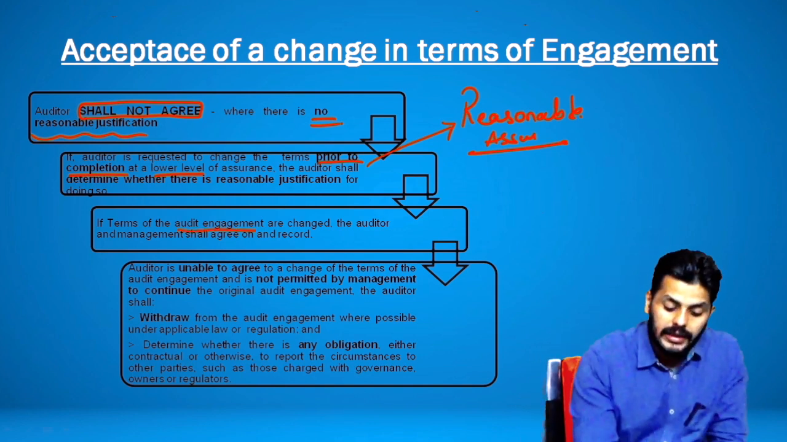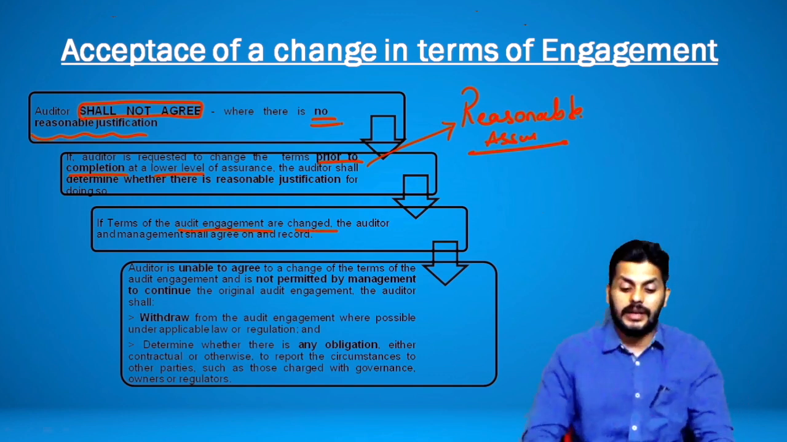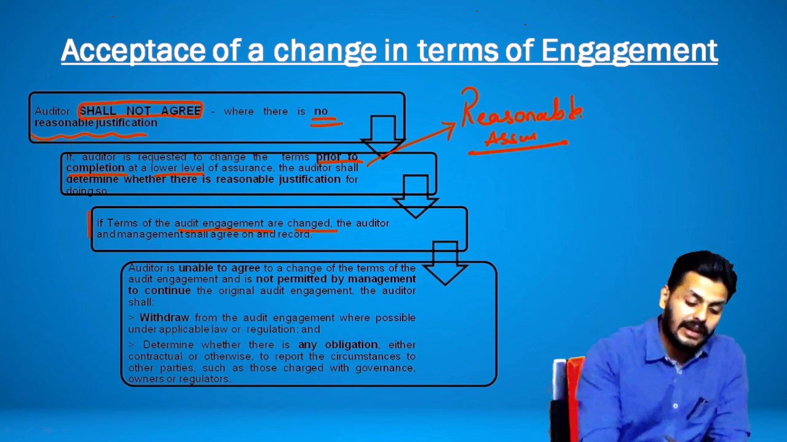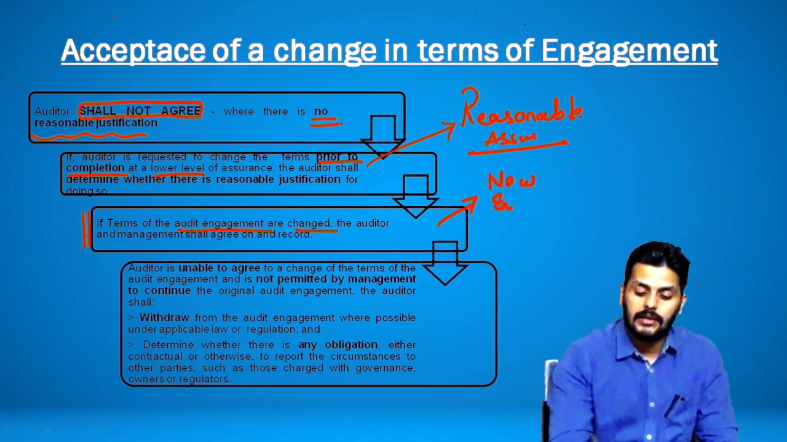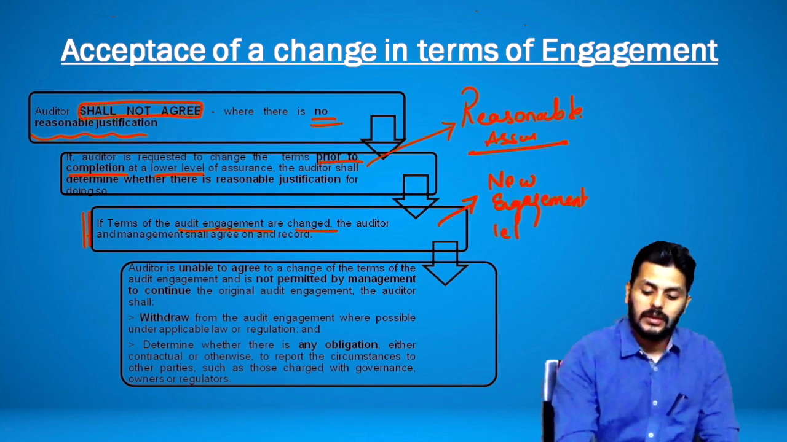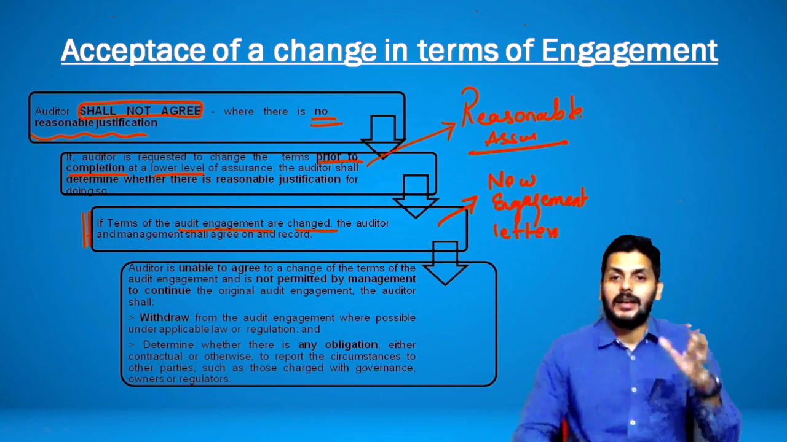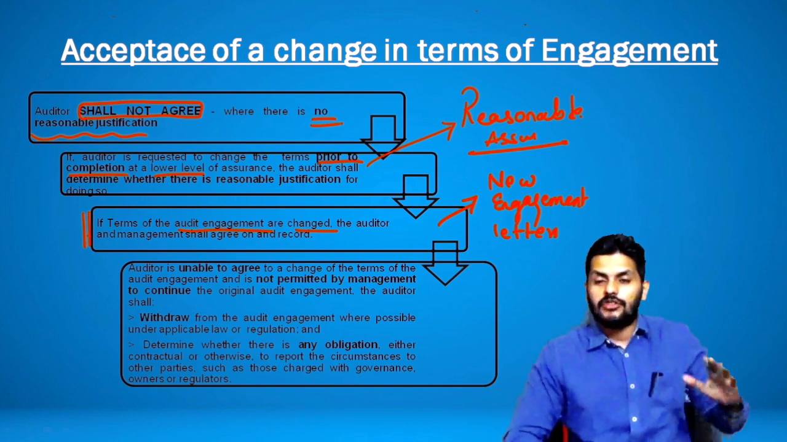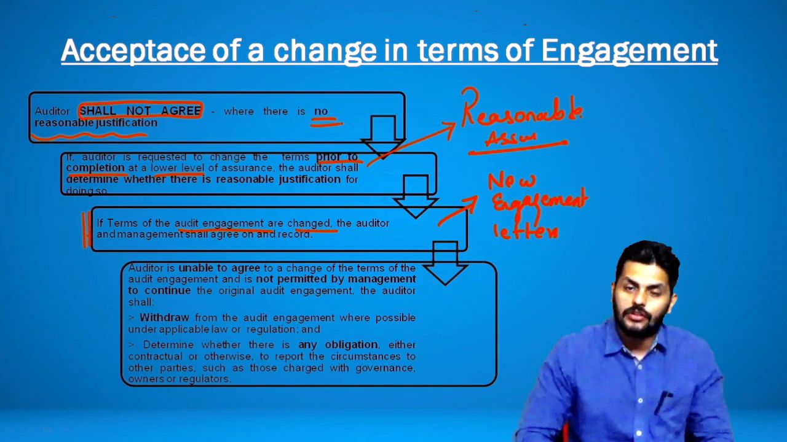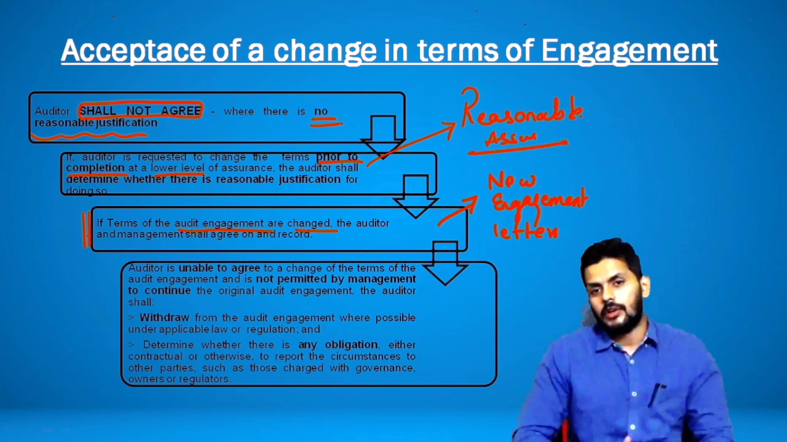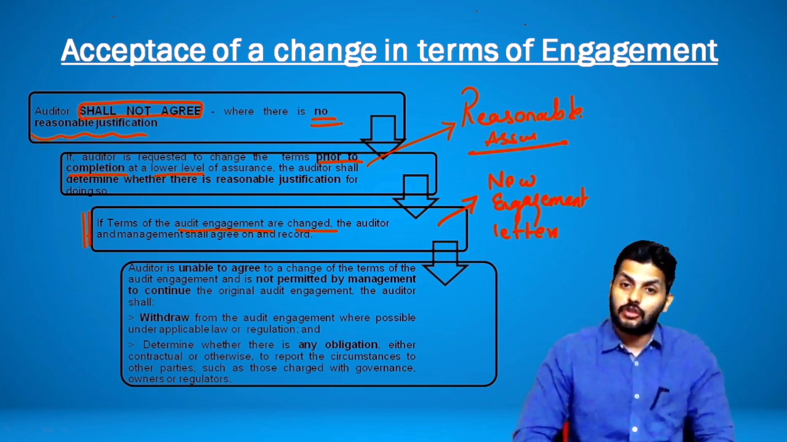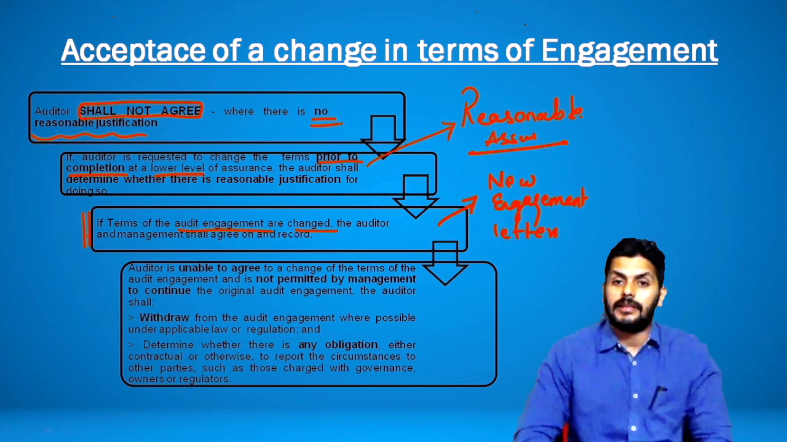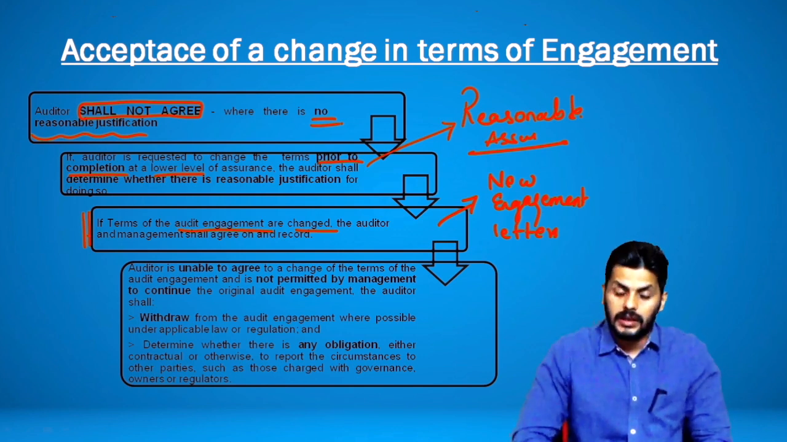If terms of audit engagement are changed, then they obviously have to record it in a new engagement letter. You've got to put that in a new engagement letter. So you don't agree if there is no reasonable justification, and if there is a reasonable justification and you're willing to change, whether it conveys a higher level of assurance or lower level of assurance, you can do that, but you just have to be very watchful about the reasonable assurance that you're picking up, right? And a new engagement letter shall be put up in this particular case.